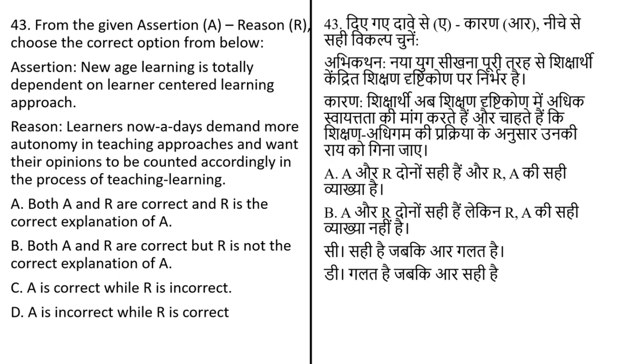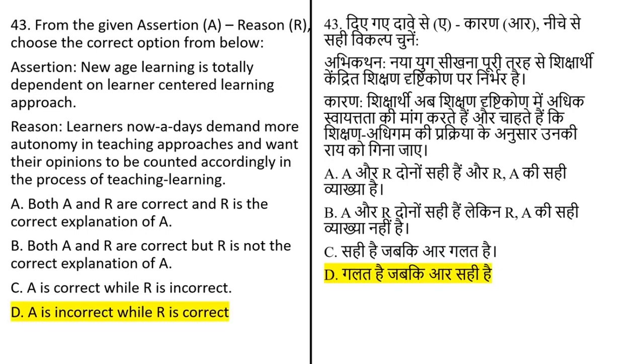Reason: learners nowadays demand more autonomy in teaching approaches and want their opinions to be counted in the process of teaching-learning. The options are: both A and R are correct, and R is the correct explanation of A; both A and R are correct, but R is not the correct explanation of A; A is correct while R is incorrect; A is incorrect while R is correct. The correct answer for this question is option D. A is incorrect while R is correct.